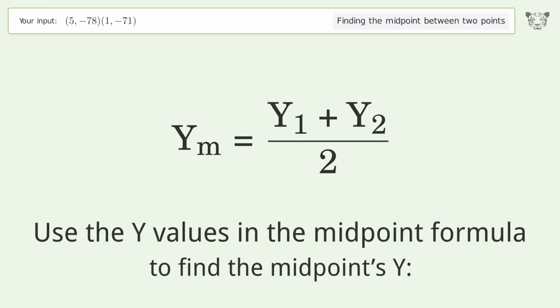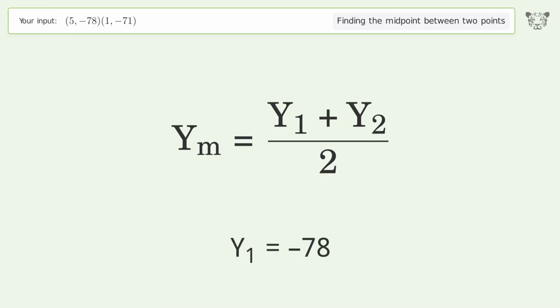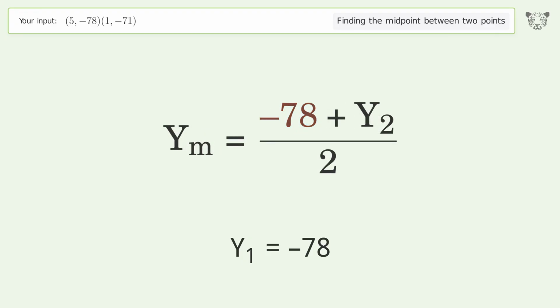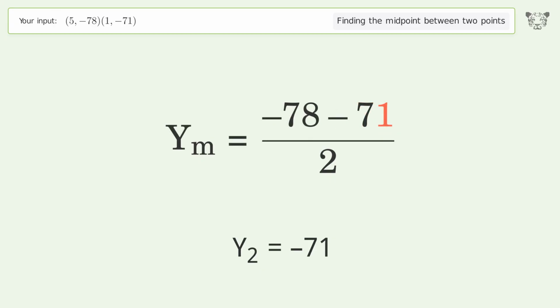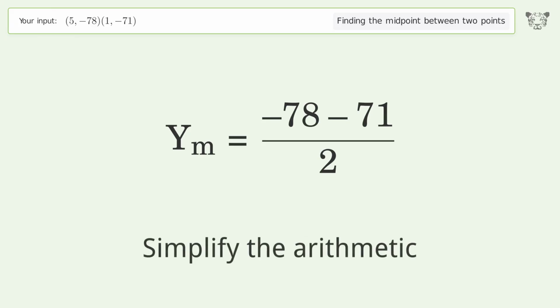Use the y values in the midpoint formula to find the midpoint's y. y1 equals -78. y2 equals -71. Simplify the arithmetic.